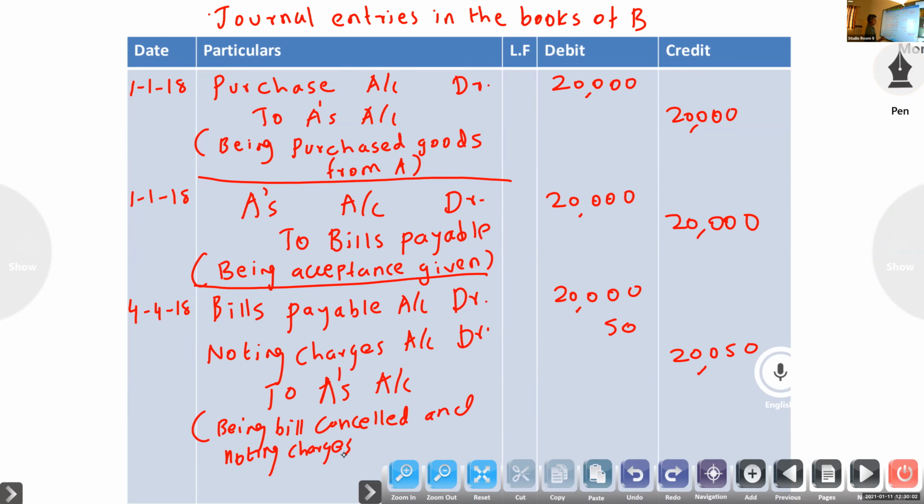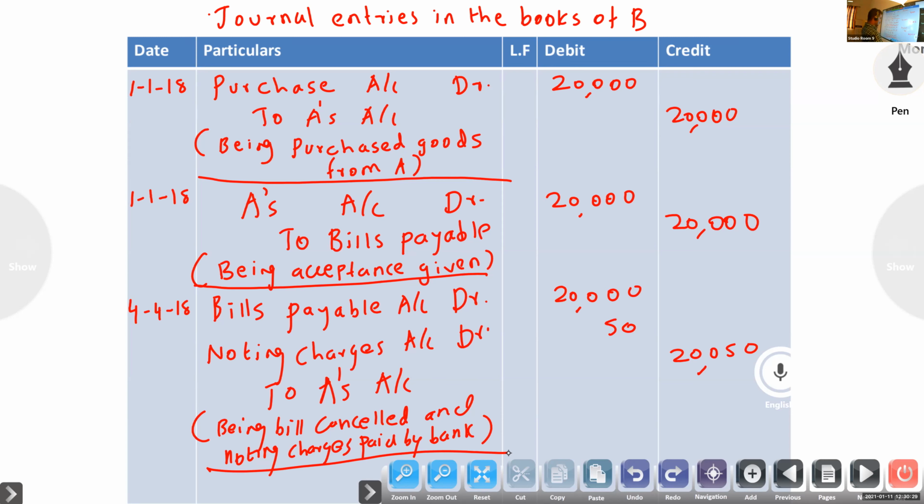Noting charges paid by bank. So now they have to give that amount. Bills payable account debtor, noting charge account to A. So next entry.